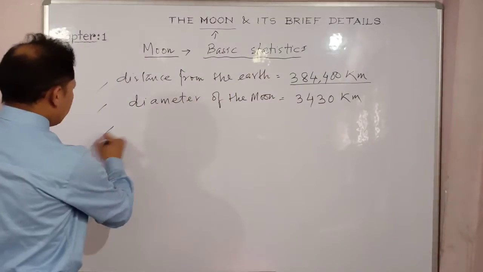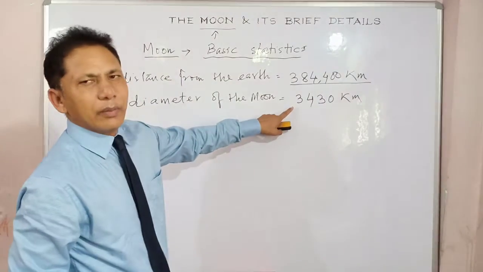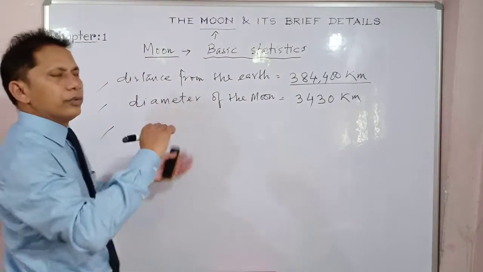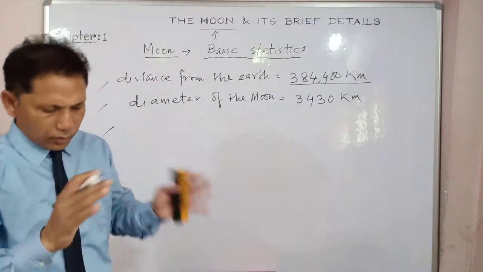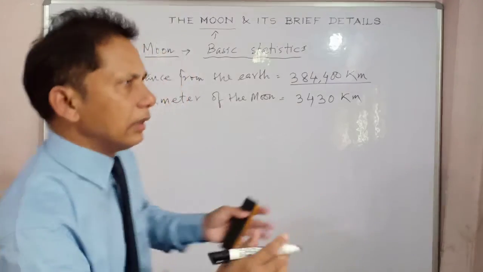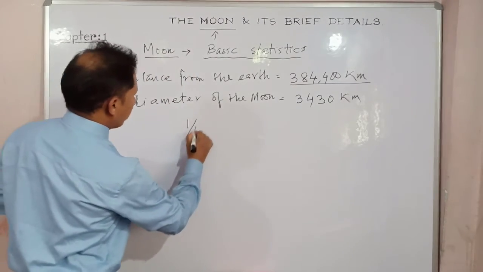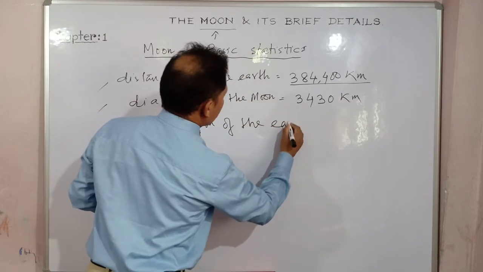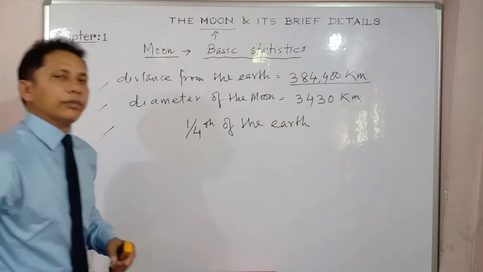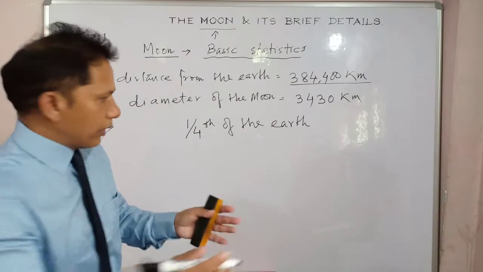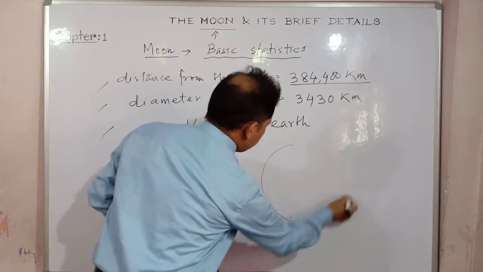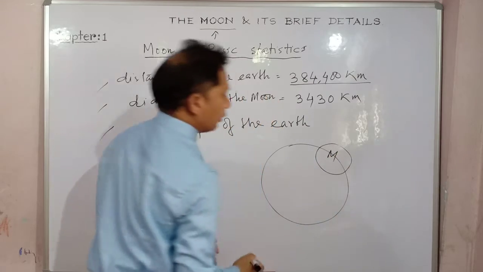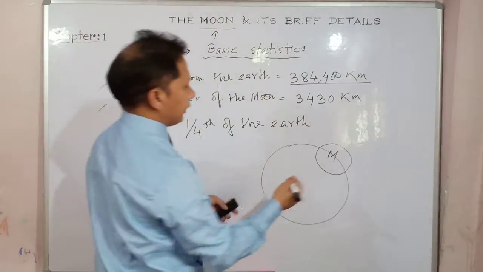Now see, depending on this particular size of the moon's diameter, if you compare with the size of the Earth, the moon is just 1/4 of the Earth. Suppose this is the Earth, the moon will be this much, almost 1/4, maybe a little more.